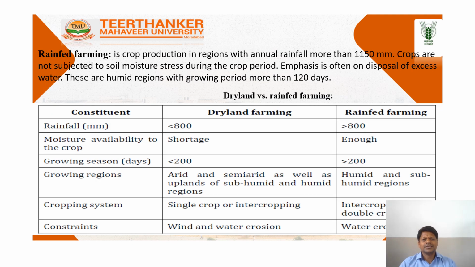Number three, rainfed farming. It is crop production in a region with annual rainfall more than 1150 mm. Crops are not subjected to soil moisture stress during the crop period. Emphasis is on disposal of excess water. These are humid regions with a growing period of more than 120 days.